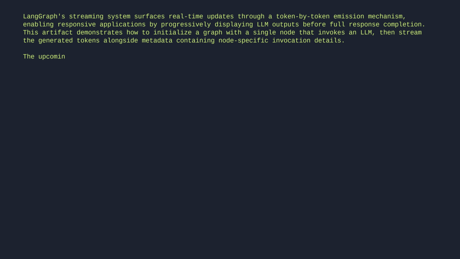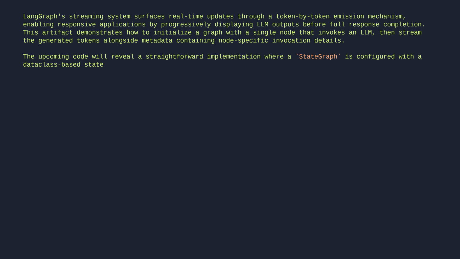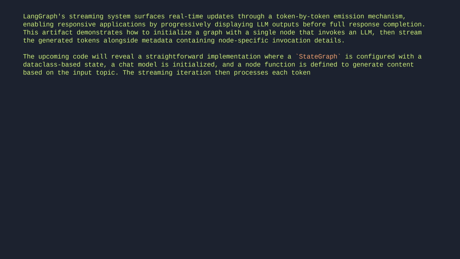The upcoming code will reveal a straightforward implementation where a StateGraph is configured with a data class-based state, a chat model is initialized, and a node function is defined to generate content based on the input topic. The streaming iteration then processes each token chunk with its associated metadata, printing the content as it becomes available.